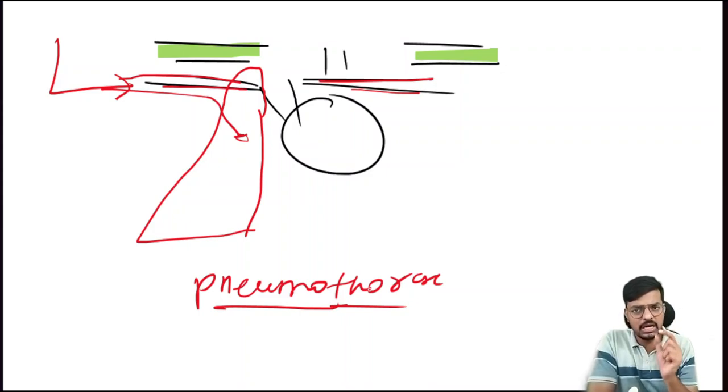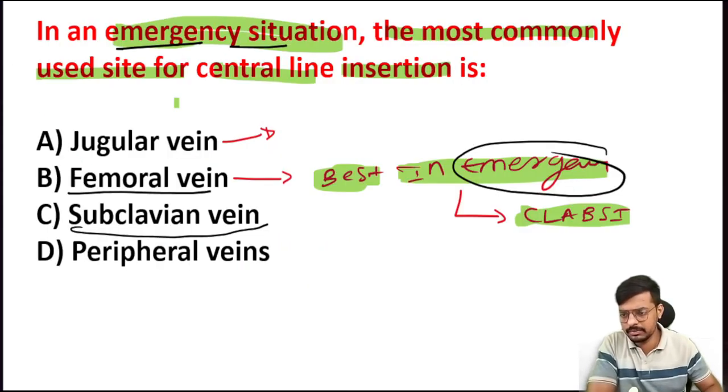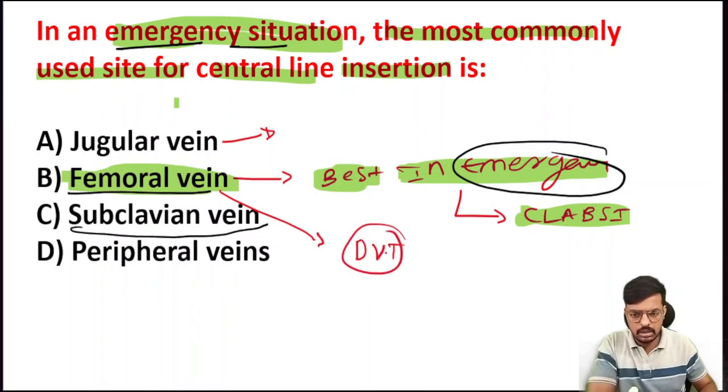Okay, the least preferred and last priority is the femoral vein, but in an emergency the best site of insertion of the central line is the femoral vein, because it has less chance of any kind of complication. Okay, but if you want to use this femoral line for the long term, it carries the risk of deep vein thrombosis. It also has the highest chance of infection.